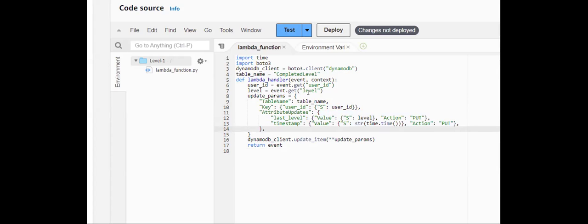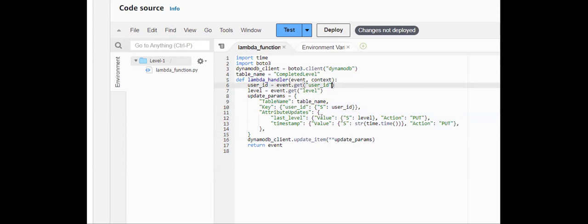So now what happens is, it creates a client for our DynamoDB table, and by using this update item command, it will update the current items based on our provided update parameters. In this, we provided the table name, in which table we are updating, and for a particular user, we provided the user ID, which is based on the event, and the level is also coming from the event.